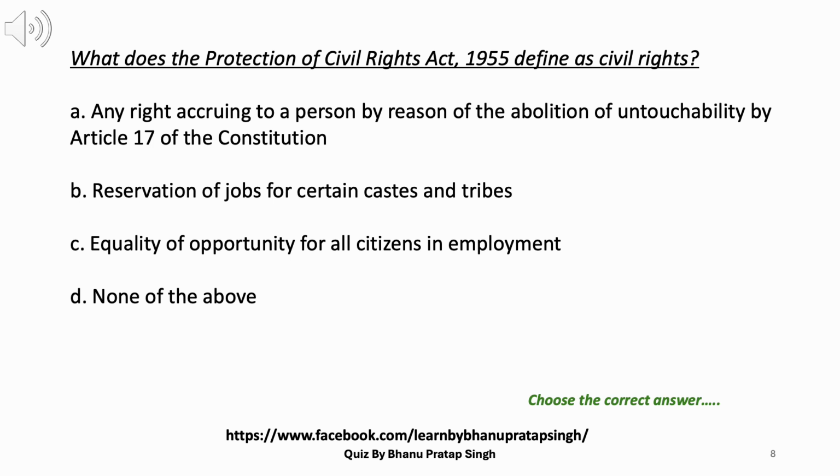C. Equality of opportunity for all citizens in employment. D. None of the above. Answer A. Any right accruing to a person by reason of the abolition of untouchability by Article 17 of the Constitution.